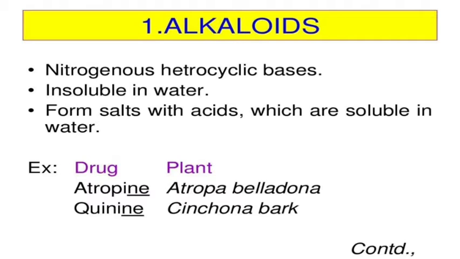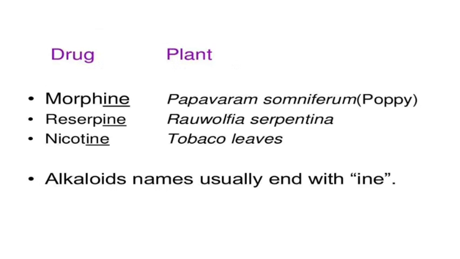And some more alkaloids: morphine from Papaver somniferum, reserpine from Rauwolfia serpentina, and nicotine from tobacco leaves. Alkaloid names usually end with -ine. See morphine, reserpine, nicotine, atropine, all end with -ine.